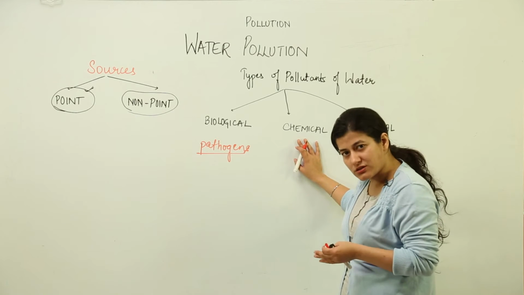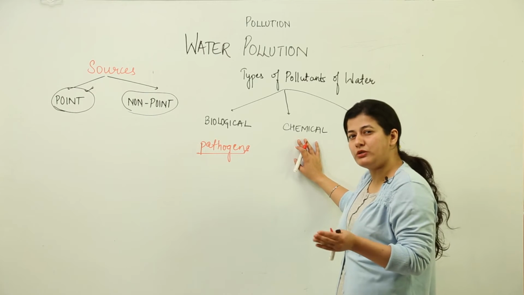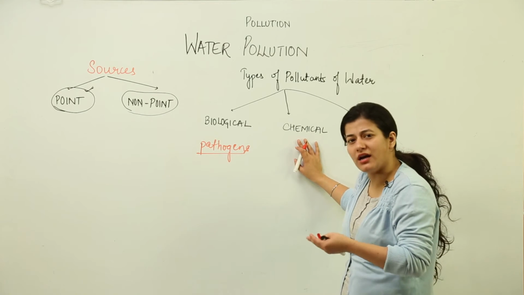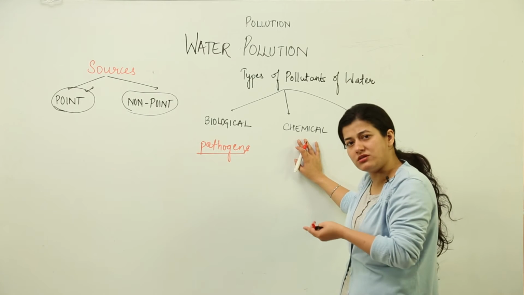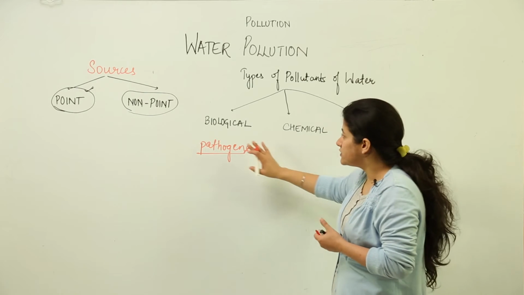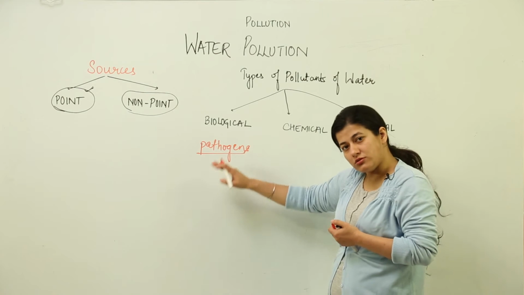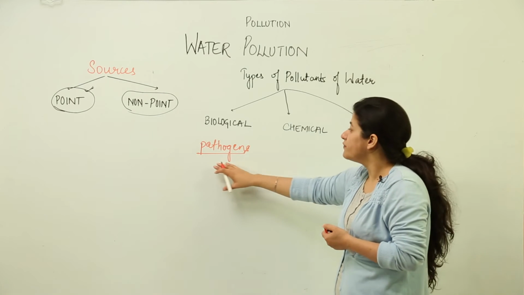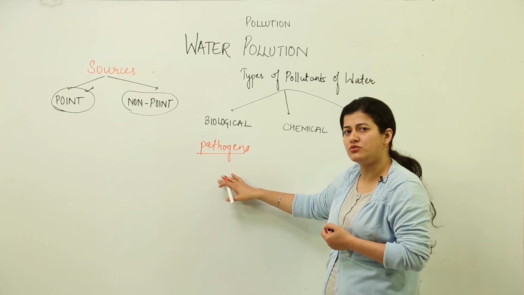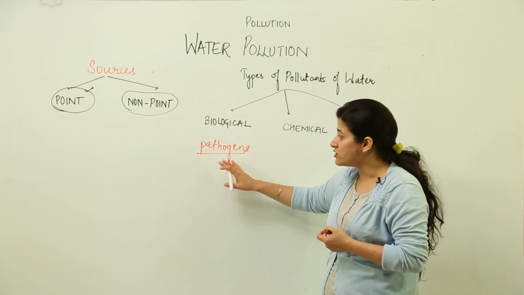Water is a universal solvent, so you cannot allow polluted water to be taken by any living organism. It is going to die, or the particular ecosystem which is dependent on that water body would perish in some time. So the biological pollutants also need to be checked and controlled. They are pathogens. They can be checked and controlled by using various medicines and making sure that they don't